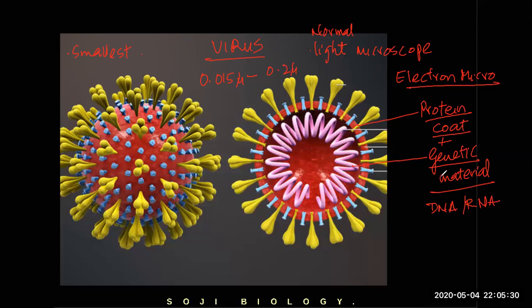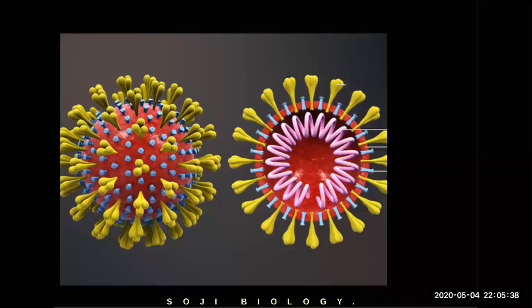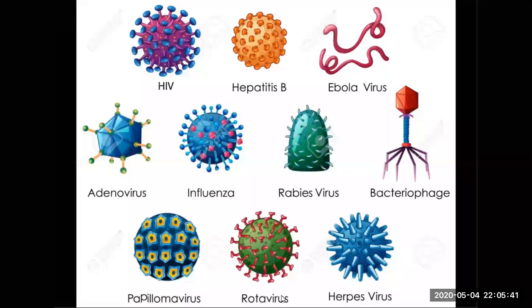Okay, so only two parts: no cytoplasm, no cell membrane, no other parts. But viruses come in different forms and shapes. Look at the shapes of the virus. Some of the viruses are rod shaped. See, that's a rod shaped virus. Many are spherical. Some of them are spiral, twisting and spiral. And some of them look polygonal. So they come in different sizes and shapes.